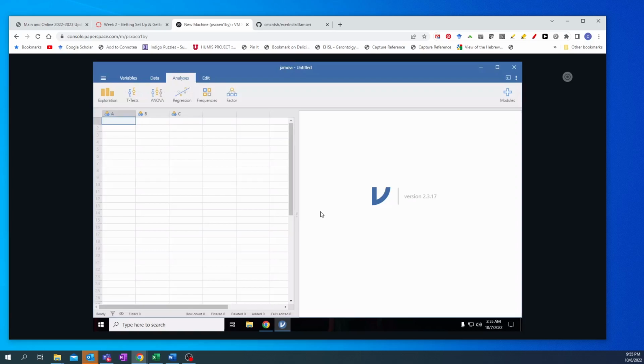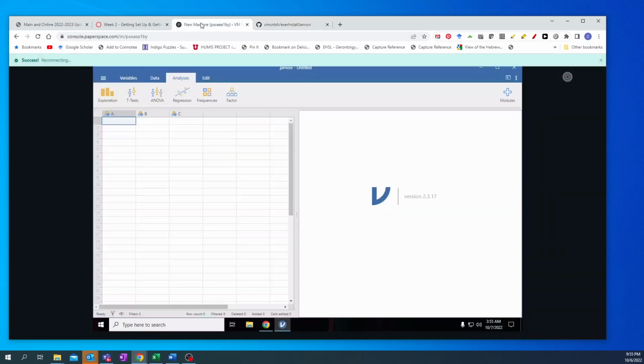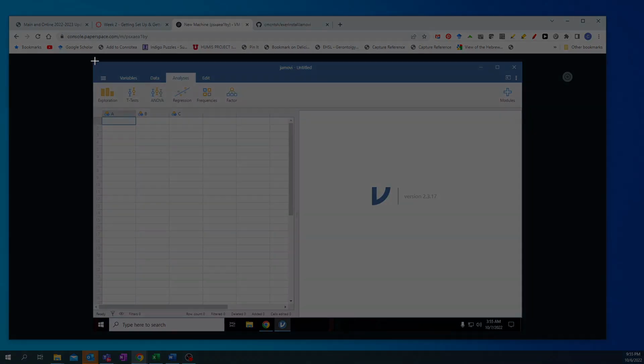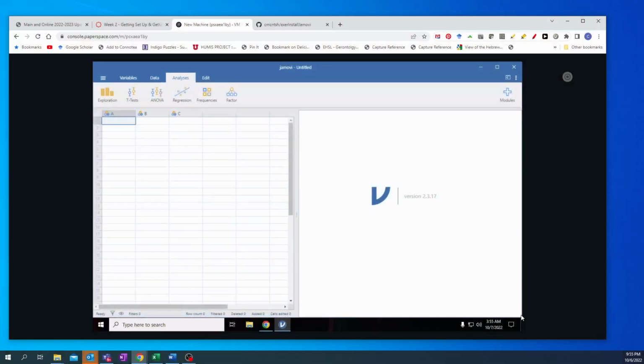And I believe I asked you to just turn in a screenshot of Jamovi once you have it installed. So we'll hit Windows Shift S and take a screenshot of that and turn that in Canvas, just to show that you're able to get this installed on your computer. I hope that's helpful, and we'll talk to you guys later.